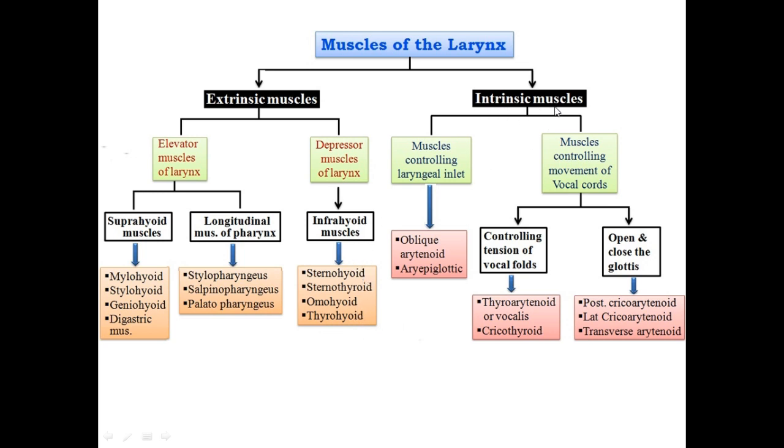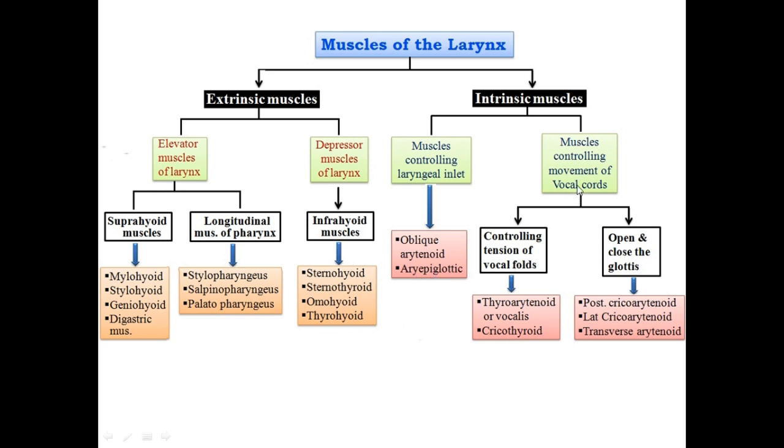The most important intrinsic muscles of the larynx have two common actions we are going to observe: muscles controlling the laryngeal inlet and muscles controlling the movement of vocal cords. These are the 2 muscles we are going to observe: oblique arytenoid and aryepiglottic muscle.